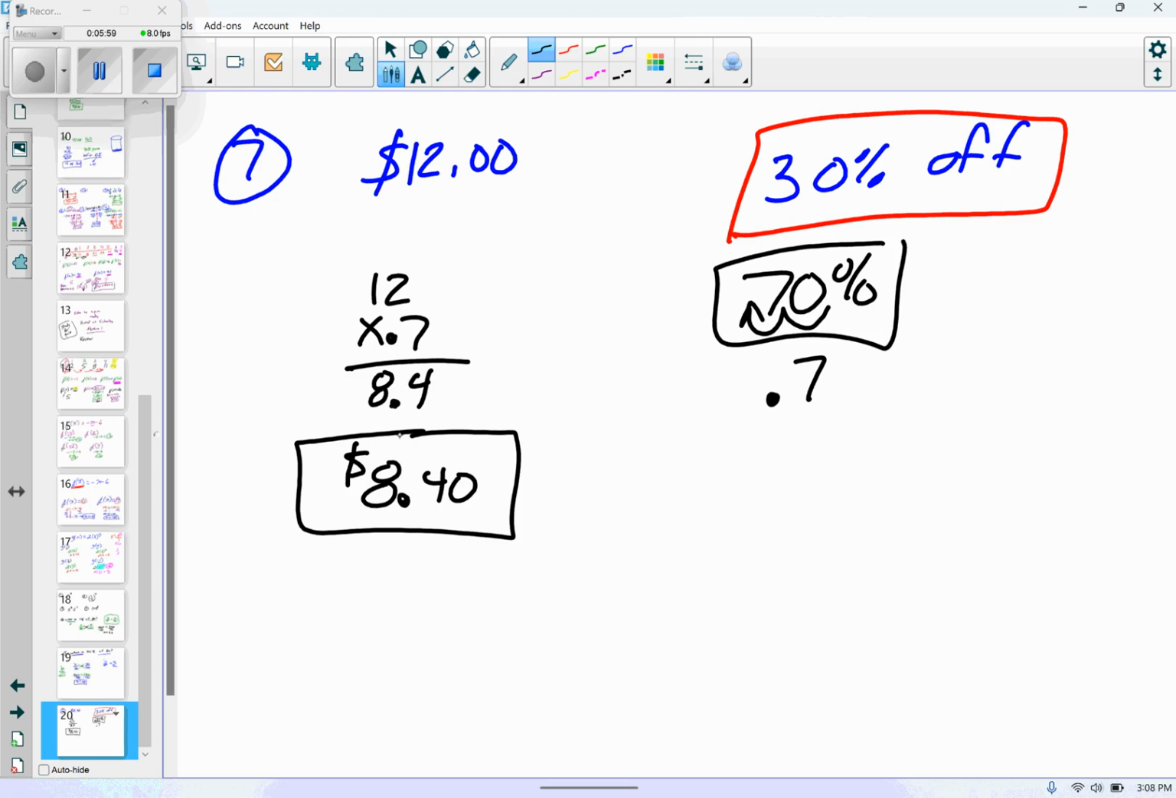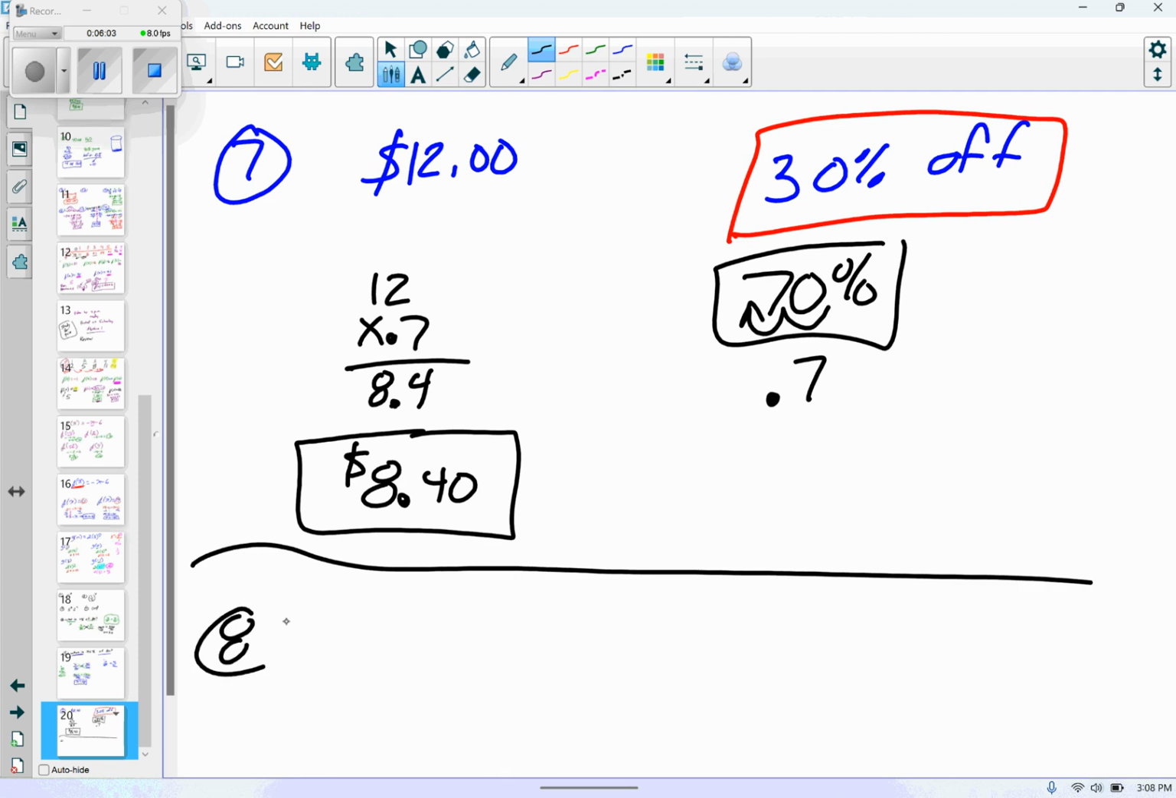All right. Questions on that? You feel okay with how we got the 70 down here? As soon as you're like, hey, I have this much off, well, that means I'm going to pay only 70%. So you just think, what does it take to get to 100?